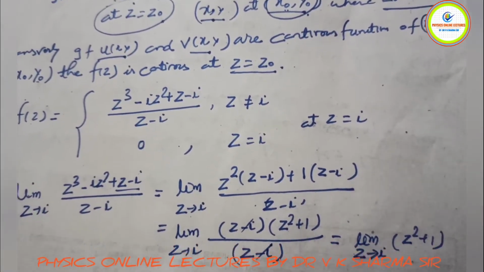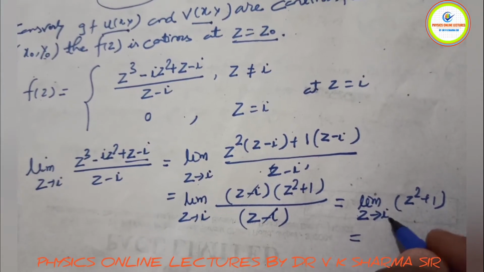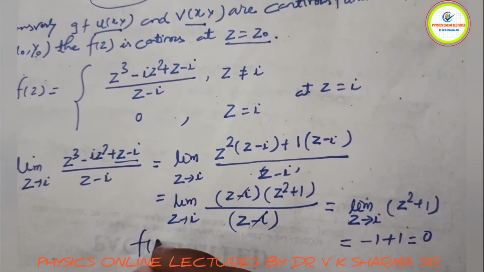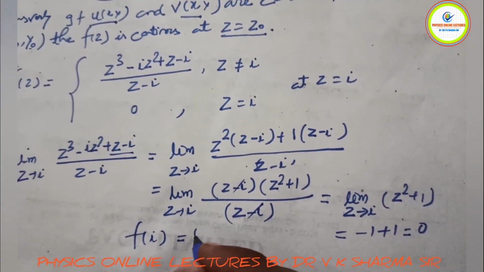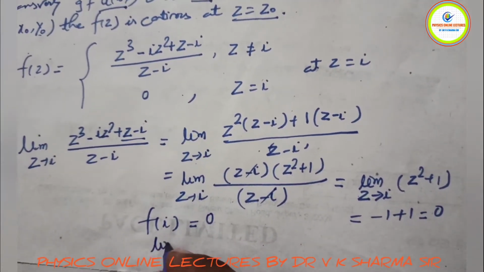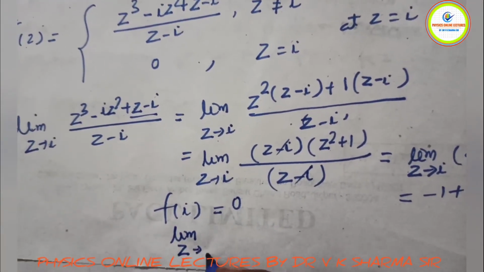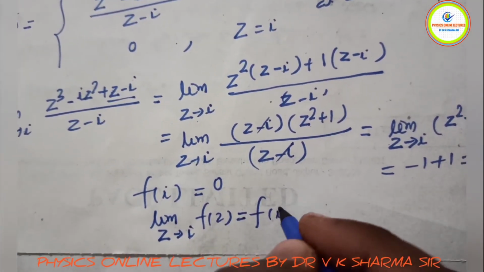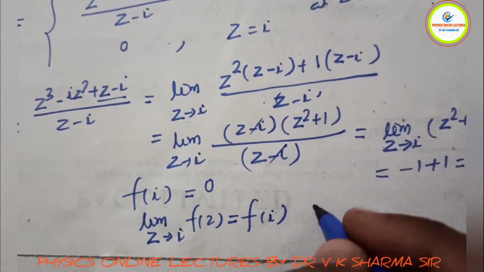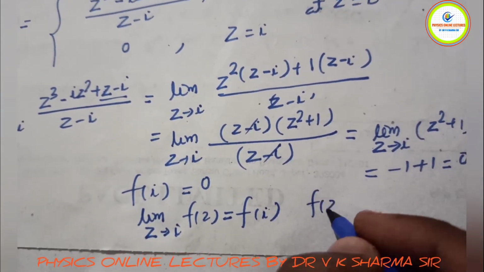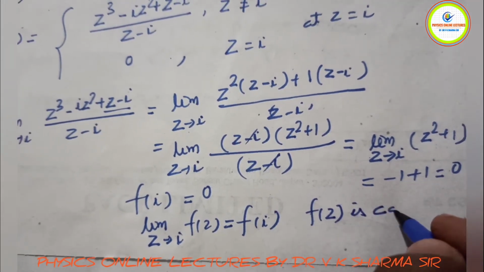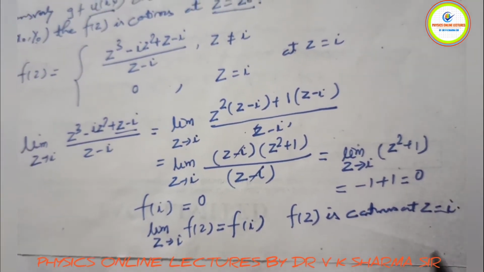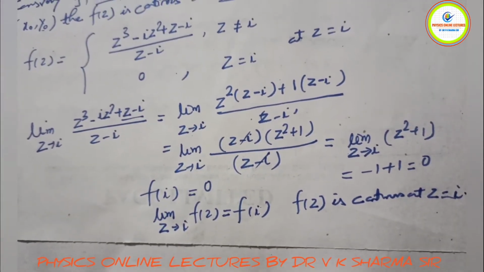We have to check where z is tending to i, so this is −1 + 1, which equals 0. So we have f of i equals 0. Either way, the limit as z tends to iota of f(z) equals f(i). Hence we can say the function f(z) is continuous at z equals iota. So the function is continuous here.